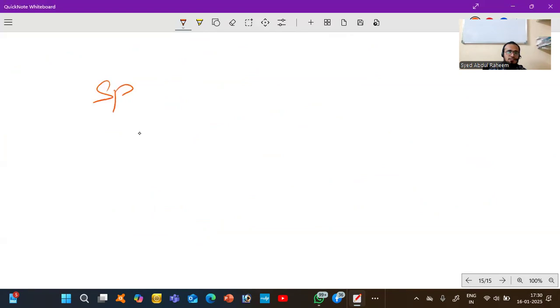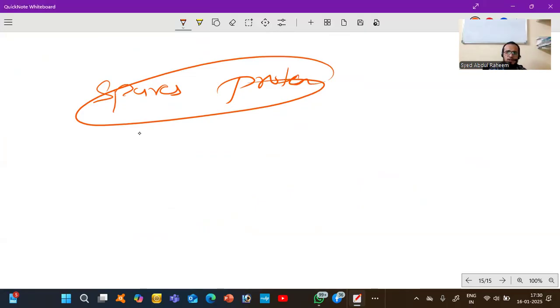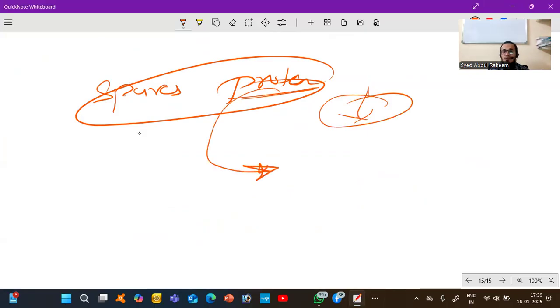Next is sparing protein. If you take a normal amount of carbohydrates, carbohydrates will give you the energy, and there is no need to break down protein. If you take less carbohydrate than required, what will happen? Protein will break down and be utilized as glucose in our body.